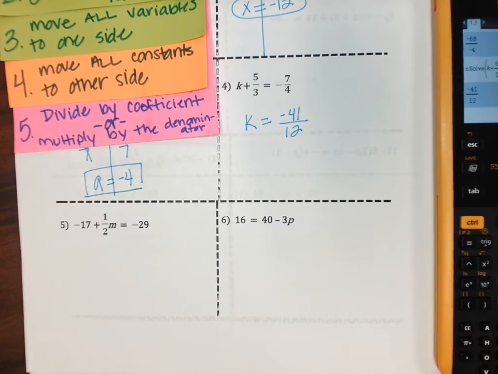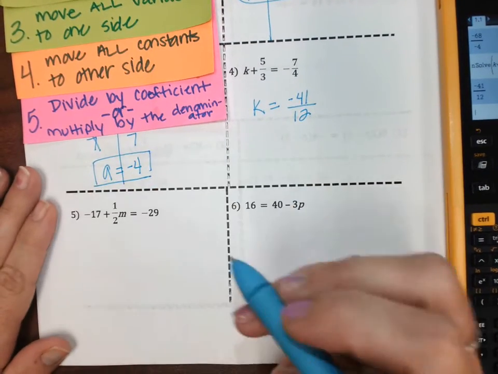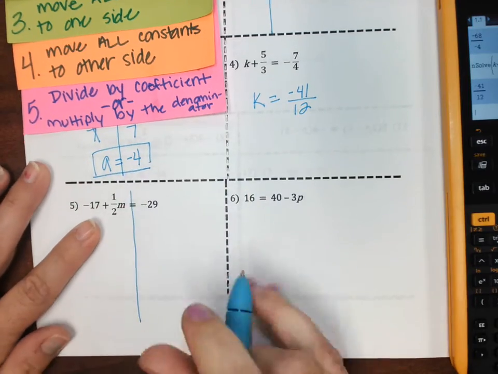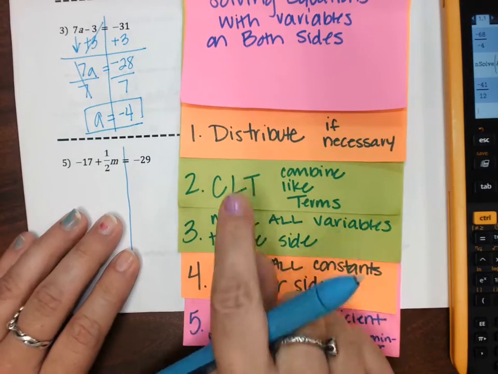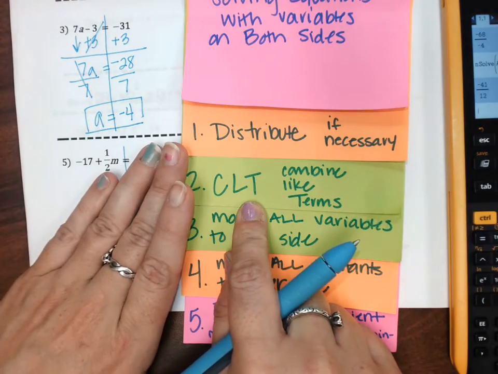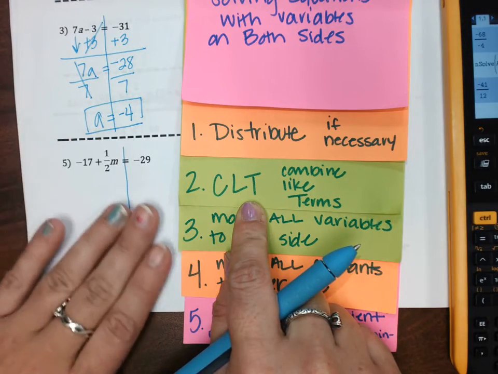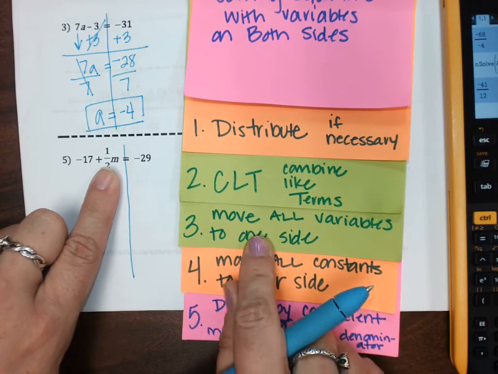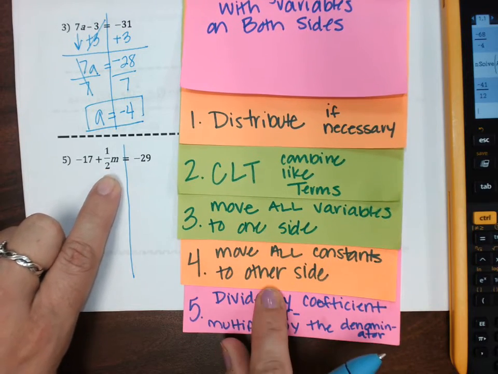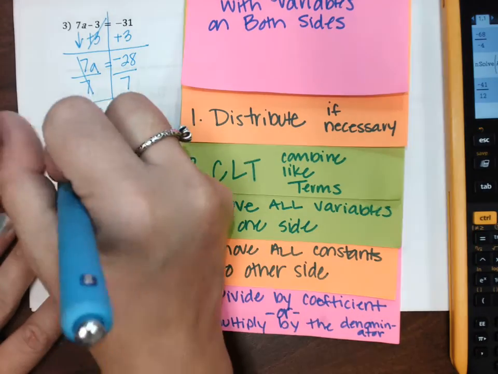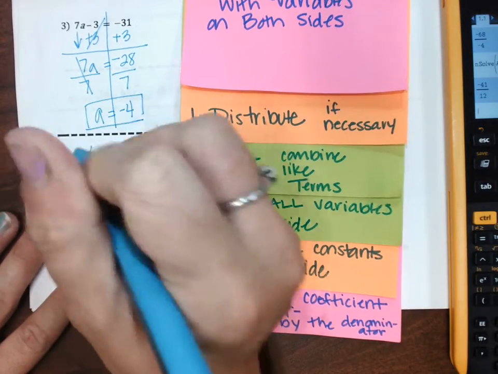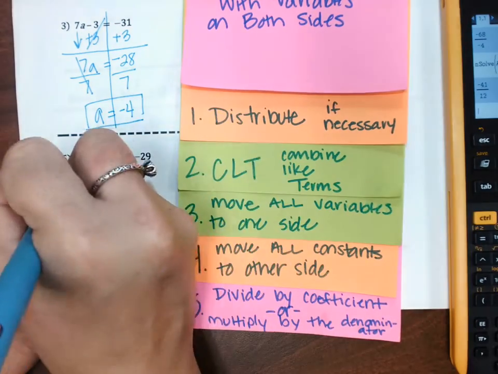Let's do the steps with number 5, because we end solved number 4. Let's do the steps here. All right, step 1. Do you need to distribute? Do you need to combine anything on the left? Combine anything on the right? Okay, are all your variables on one side? Okay, are all your constants on one side? There you go, good catch. So we'll add 17 and we'll add 17.